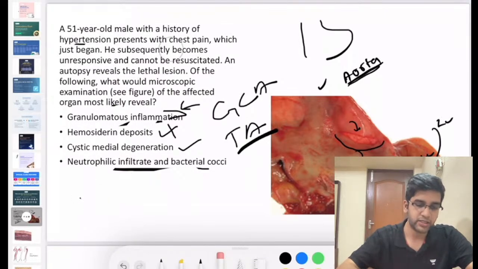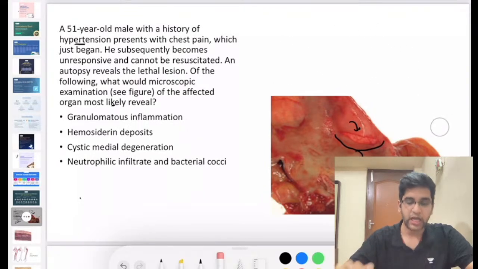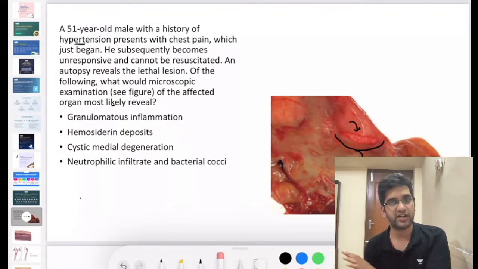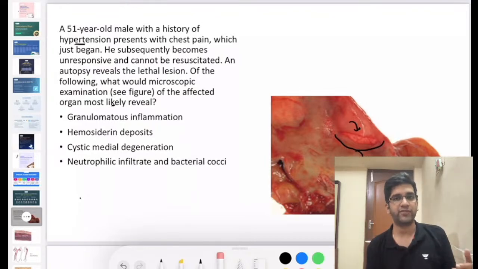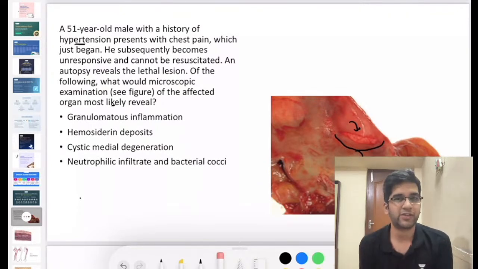I'm just erasing all these. So if you have a chronic granulomatous inflammation above 50 years of age in any of the large vessels, I'm going to think of giant cell arteritis. Anything less than 50 years of age, I'm going to think of Takayasu arteritis, right? This is understood. Now I'll look back at a question.